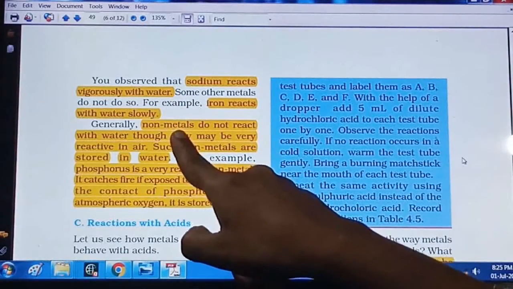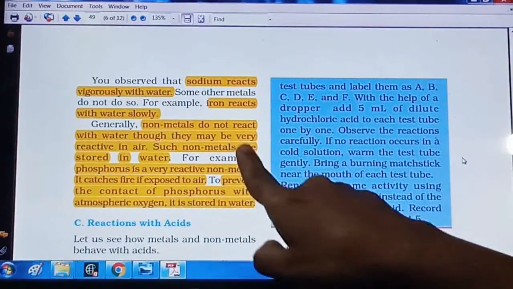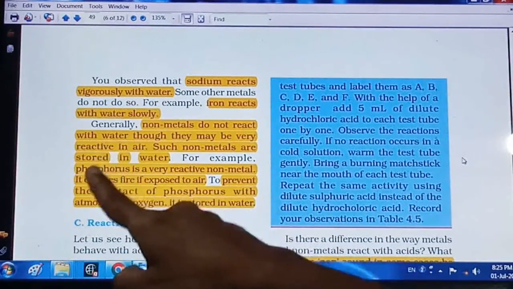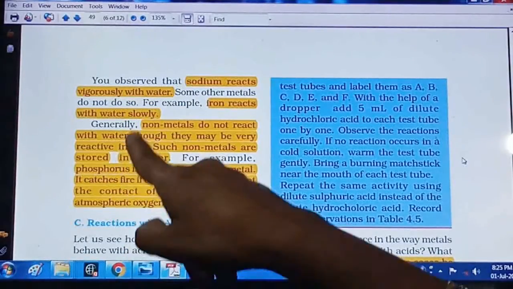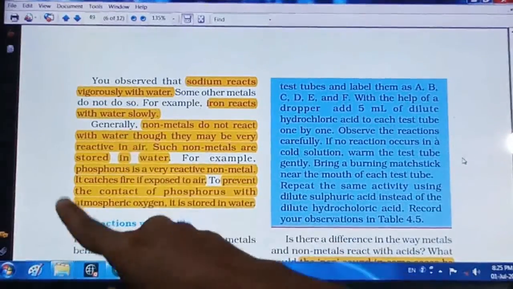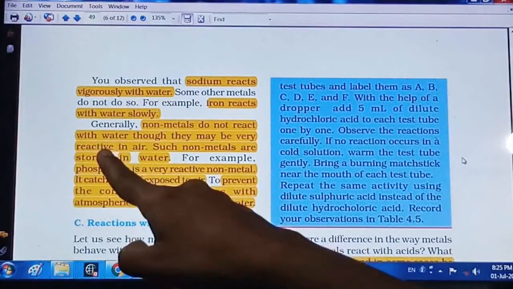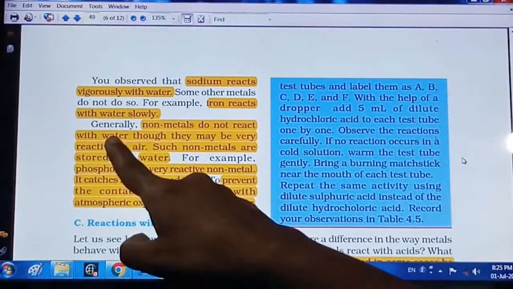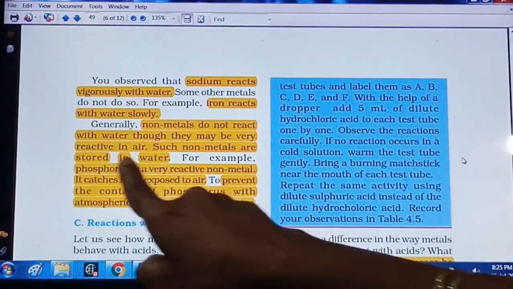Now what about the non-metals? Non-metals do not react with water, though they may be very reactive in air, right? Some of the non-metals are very reactive in air, meaning they show a vigorous reaction in air, but they will not show any reaction with water, right? Such non-metals, which are highly reactive in air but do not react with water, are stored in water.